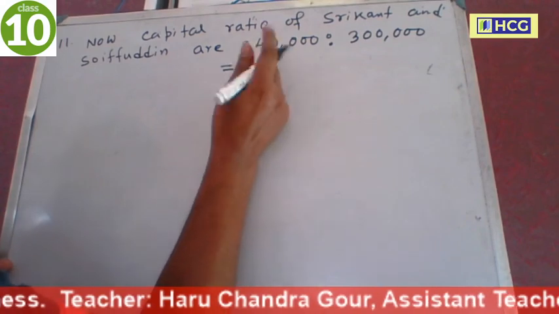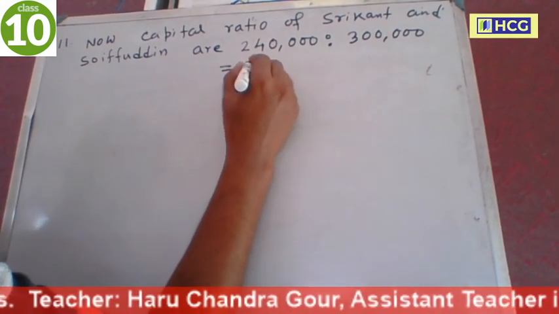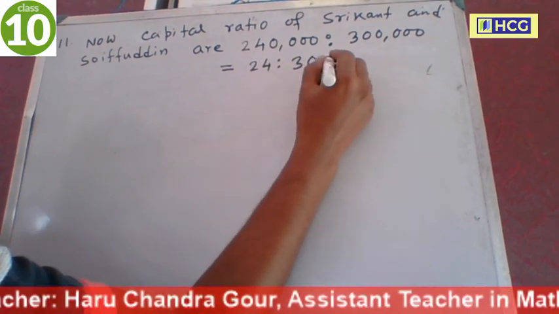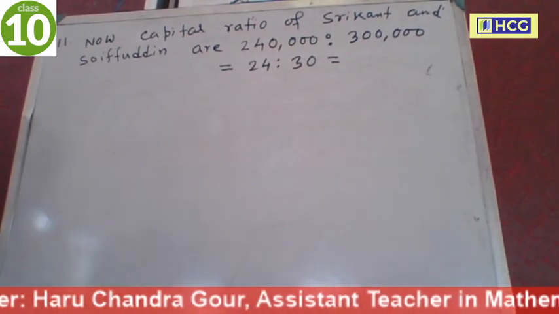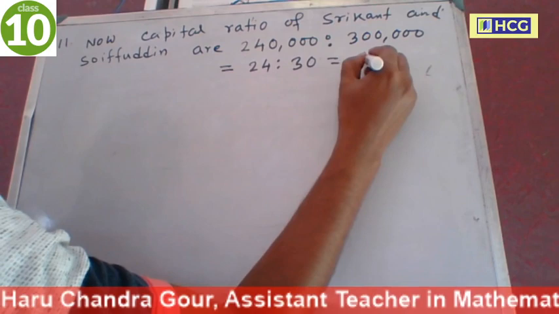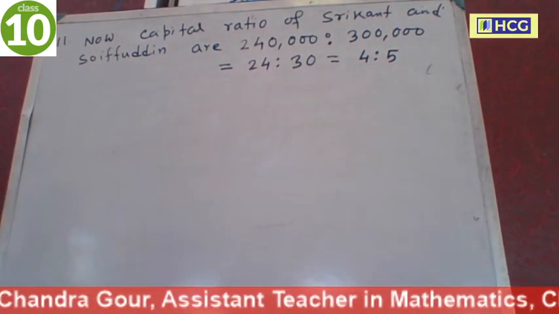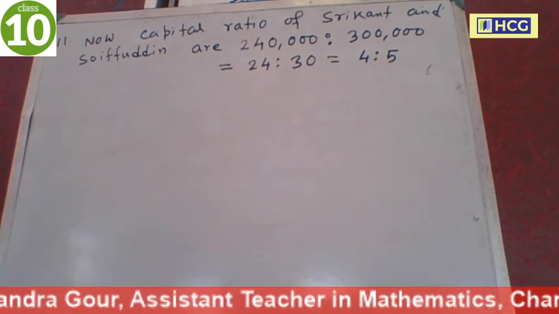Now this is equal to, cancel 4 zeros on both sides, so this is 24 is to 30, now 4 is to 5. Now the capital ratio of Srikanth and Soifuddin is 4 is to 5.